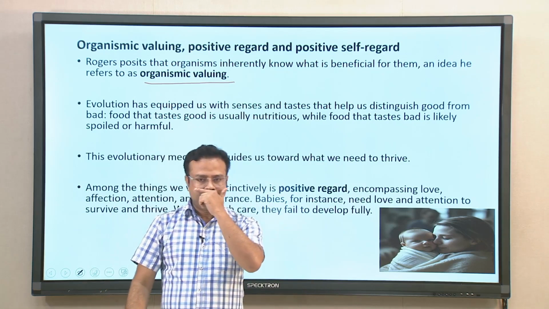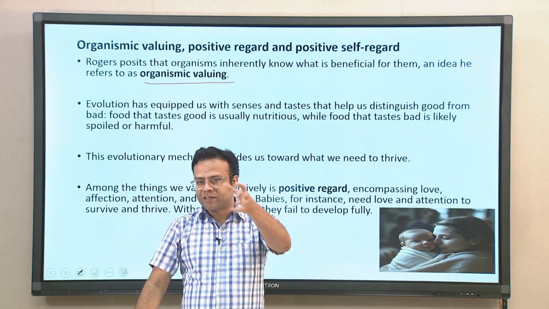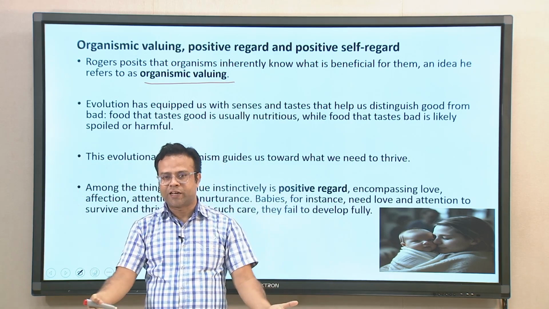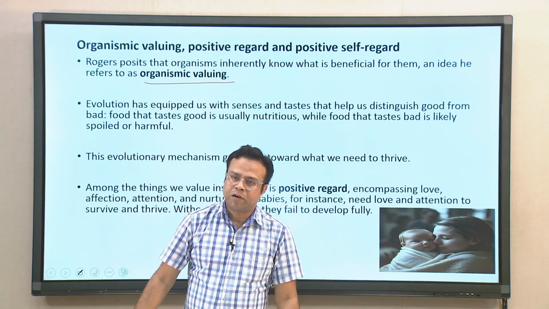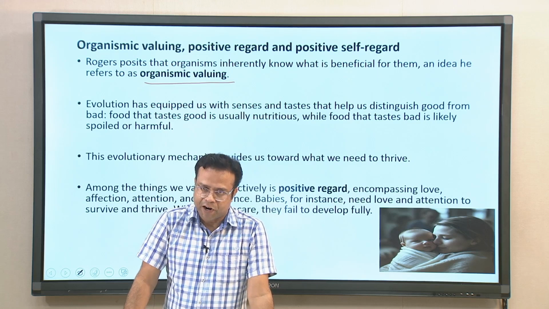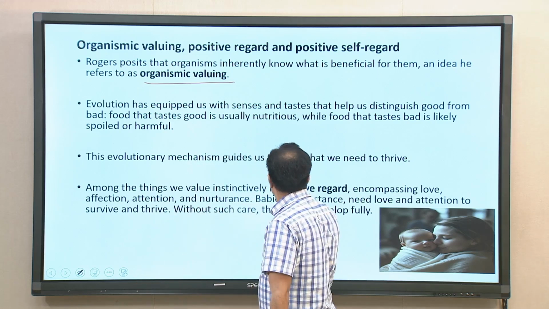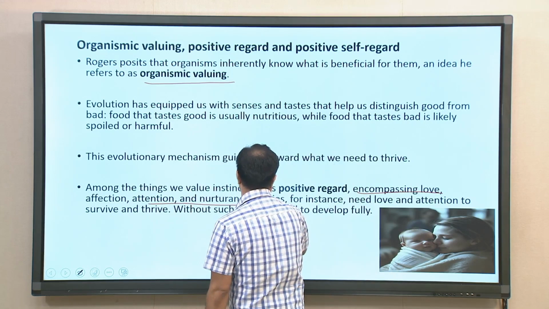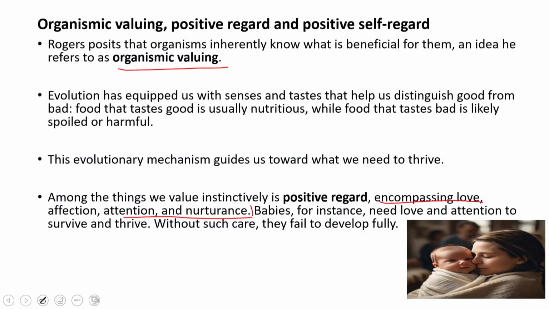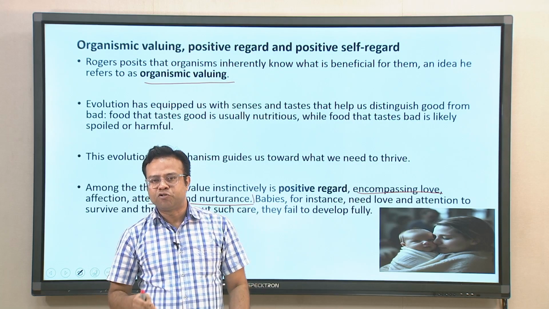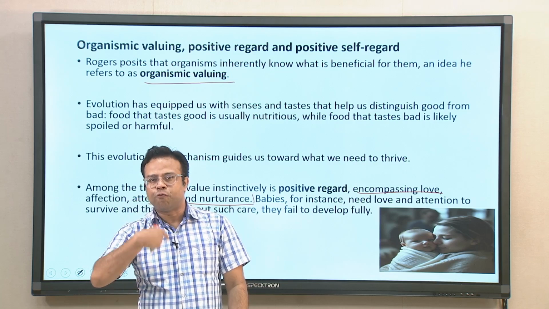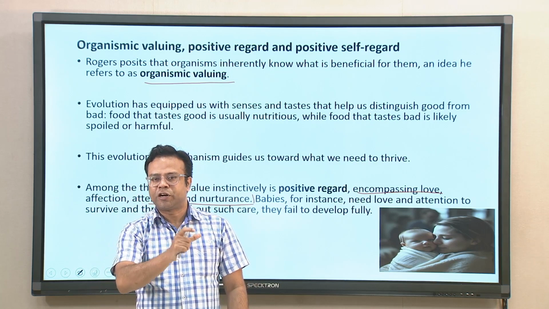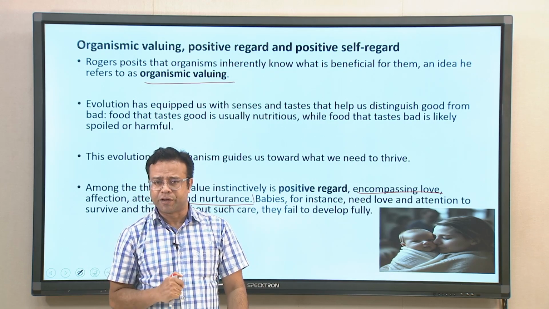Among the things that we value is positive regard. These are the terms that we should understand, then only will we put all the terms together in the model. So, the next concept Rogers proposed is called positive regard. Positive regard encompasses love, affection, attention and nurturance. Every organism, including every human being, naturally wants this positive regard from others. Everybody wants love, affection, attention, nurturance from other human beings.